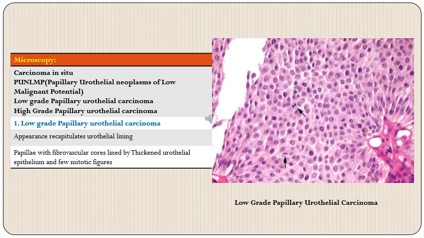Starting with microscopic appearance of low-grade papillary urothelial carcinoma, they have an appearance which recapitulates urothelial lining. So here we will see papillae with fibrovascular cores which are lined by thickened urothelial epithelium, and occasional mitotic figures are identified. So on the right we have this picture of low-grade papillary urothelial carcinoma, where we can see that in the right lower corner there is a fibrovascular core which is lined by multiple layers of urothelial epithelium. Also we can identify a few mitotic figures which have been pointed out by these arrows.